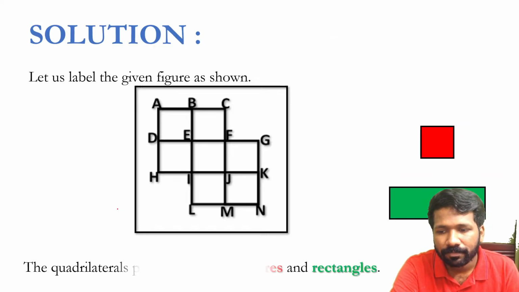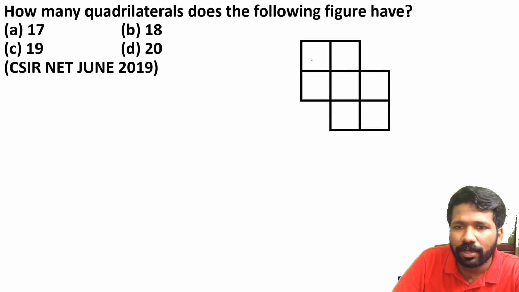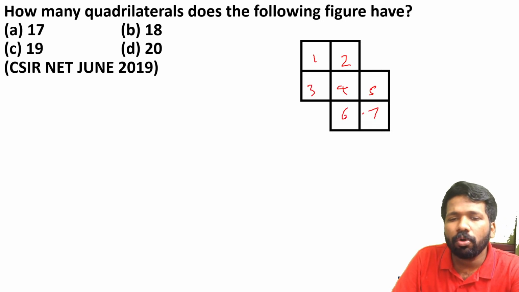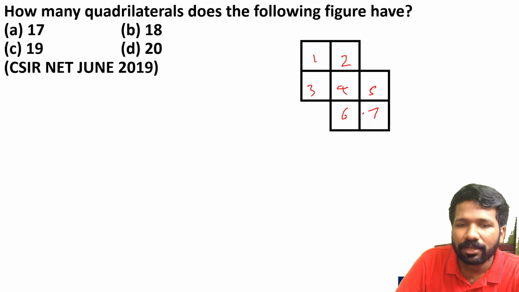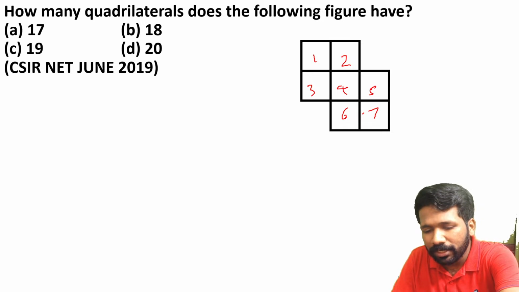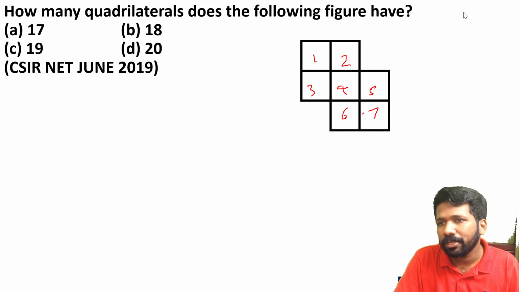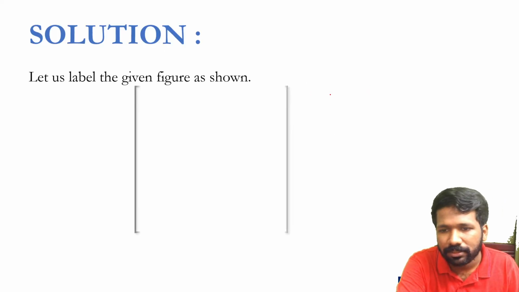So let's see the solution. First we can label this 1, 2, 3, 4, 5, 6, 7. That means 7 non-overlapping rectangles are there. Hope all of you understood the non-overlapping rectangles here. Now, by combining these non-overlapping rectangles, you can find more rectangles. For that, we can label them A, B, C, D, E, F, G up to M. You can label like this.